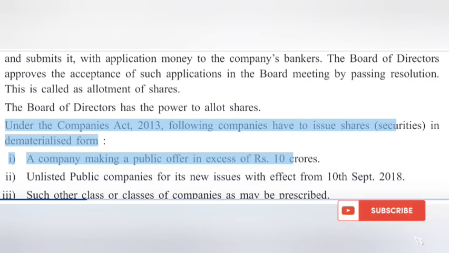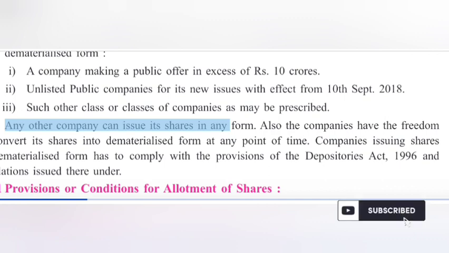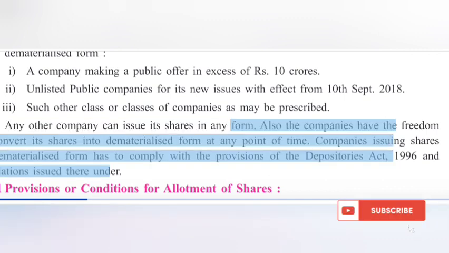Under the Companies Act, 2013, following companies have to issue shares in dematerialized form: a company making a public offer in excess of 10 crore rupees; unlisted public companies for its new issues with effect from the 10th of September 2018; and such other class or classes of companies as may be prescribed. Any other company can issue its shares in any form. Also, the companies have the freedom to convert its shares into dematerialized form at any point of time. Companies issuing shares in dematerialized form have to comply with the provisions of the Depositories Act, 1996 and regulations issued thereunder.